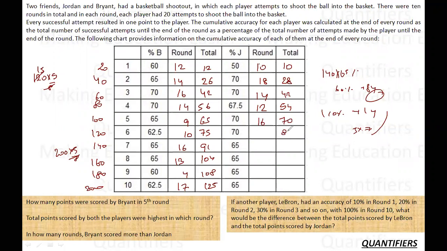120, 70% is 84. So it is 14. 140, 65%, 6 is 84. And then 7 more, 91. So this will be 7 points. Similarly, 160, 65%, this will be 104 and this will be 13 points. 180 ka 65%, 108 plus 9, 117 and this will be 13 points. And 200 ka 65 is 130 and this will be 13 points.